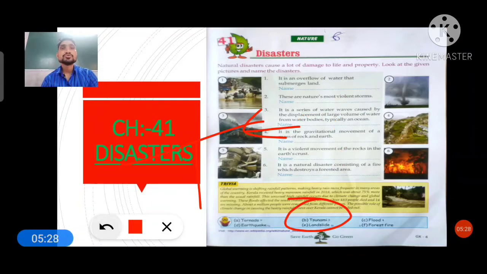Okay, tsunami. You will not say "tsunami", you will say "sunami", but the T is silent there, remember. Now question number 4 is like this: it is the gravitational moment of a mass of rock and earth. Means, students, in this disaster you will see gravitational moment in the earth and it's a mass of rocks and earth.